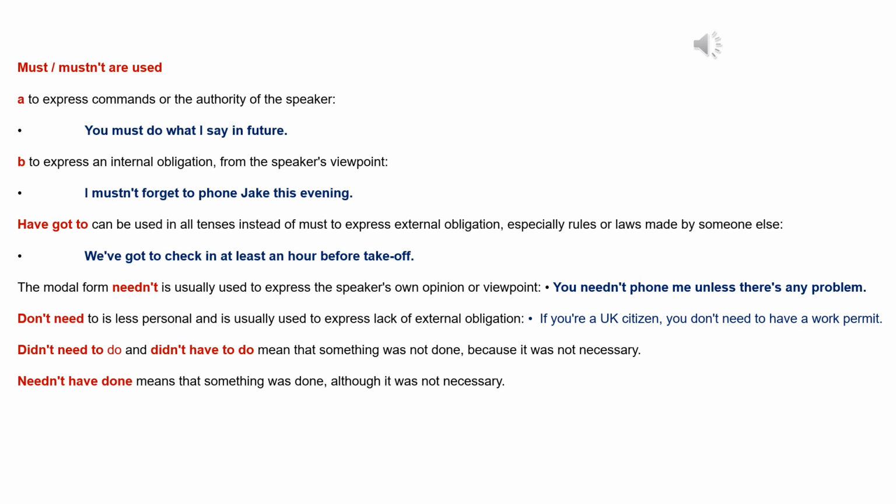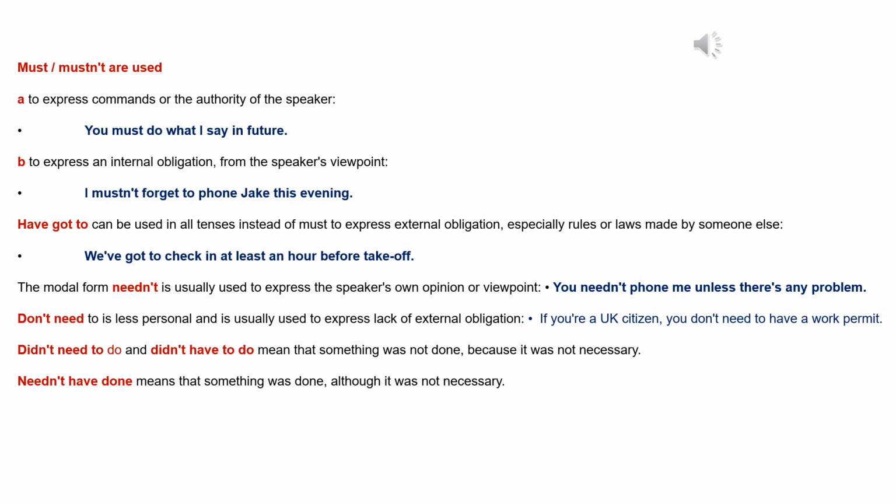Have got to can be used in all tenses instead of must to express especially rules or laws made by someone else. We've got to check in at least an hour before takeoff. The modal form needn't is usually used to express the speaker's own opinion or viewpoint. You needn't phone me unless there's any problem. Don't need to is less personal and is usually used to express lack of external obligation.